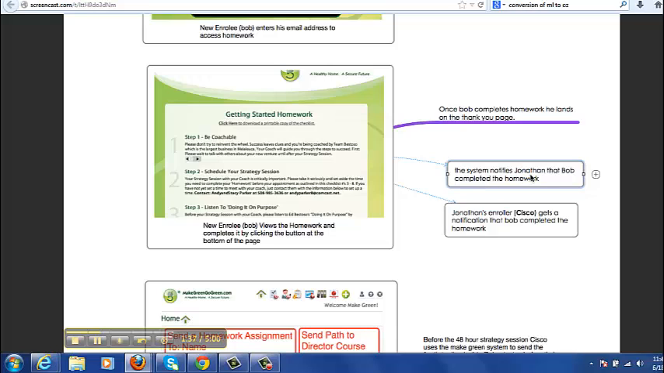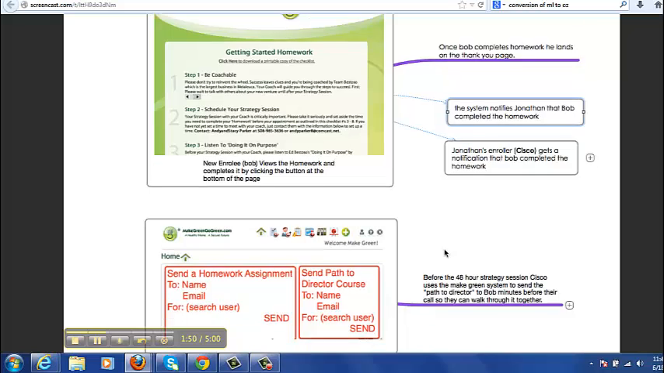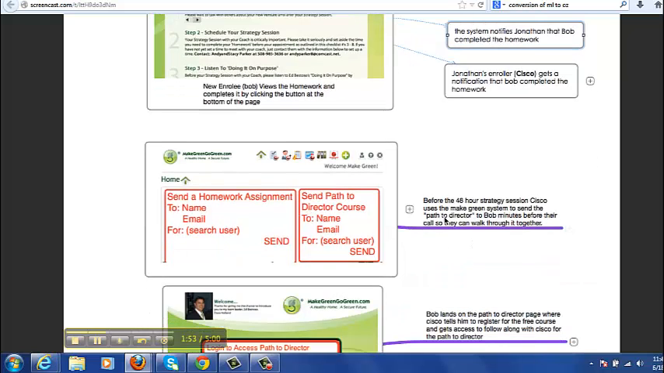Again, the system's going to notify Jonathan this time that Bob has completed the homework, and Jonathan's enroller, Cisco, gets a notification that Bob completed the homework as well, to make sure that Cisco stays in the loop the whole time. The next step is for Cisco, because he's a subscriber to the system and has access to send a Path to Director course. He logs in and sends the 48-hour strategy session to Bob minutes before the call, the 48-hour follow-up that they're going to walk through together.